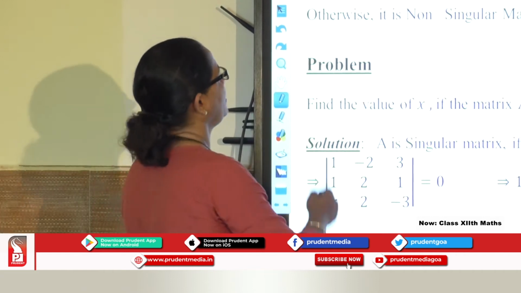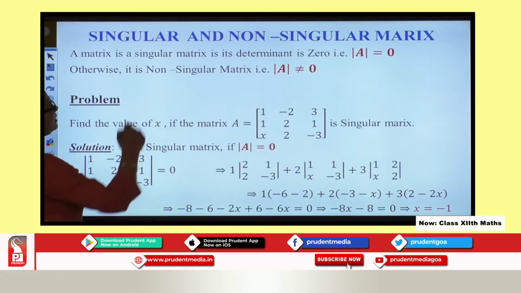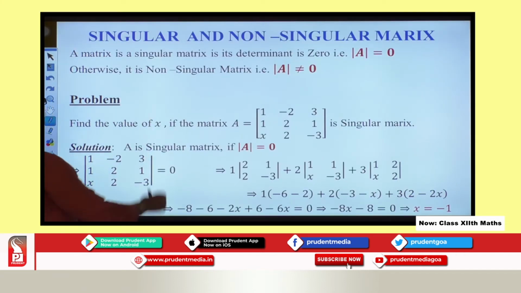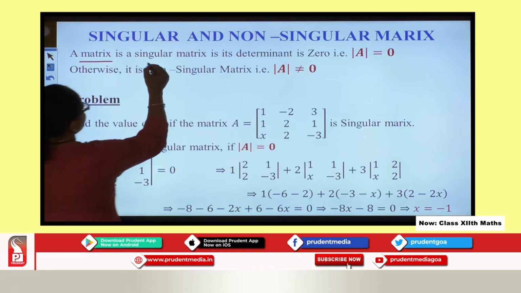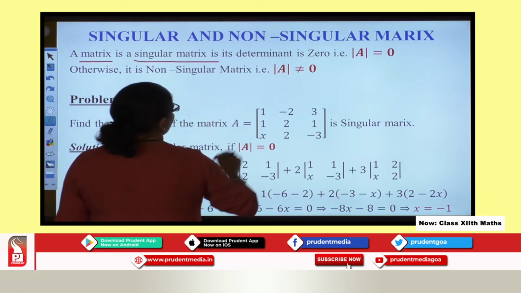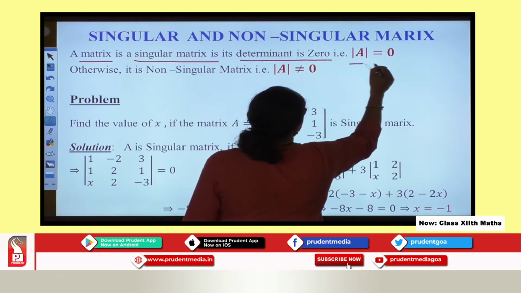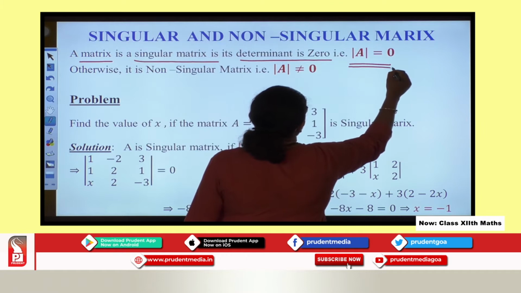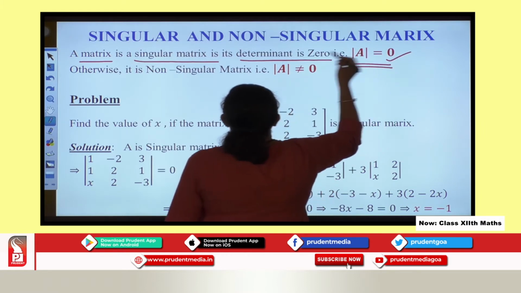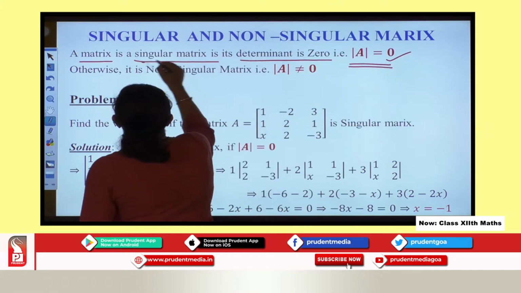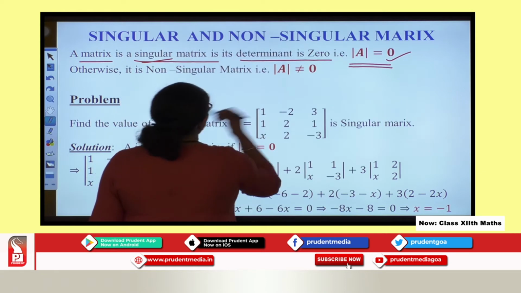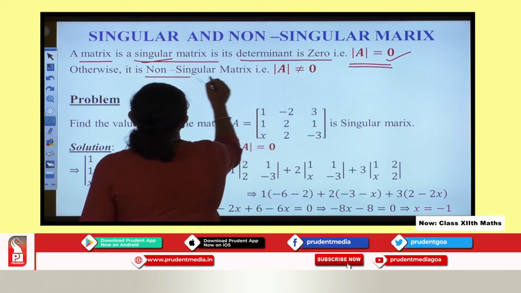Over here I talk about singular and non-singular matrices. A matrix is a singular matrix if the determinant value is 0. So if you get the determinant value as 0, you can say the given matrix is a singular matrix. Otherwise it is non-singular.